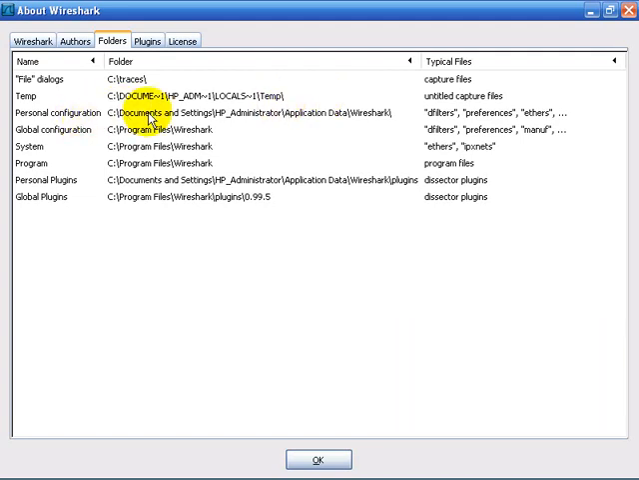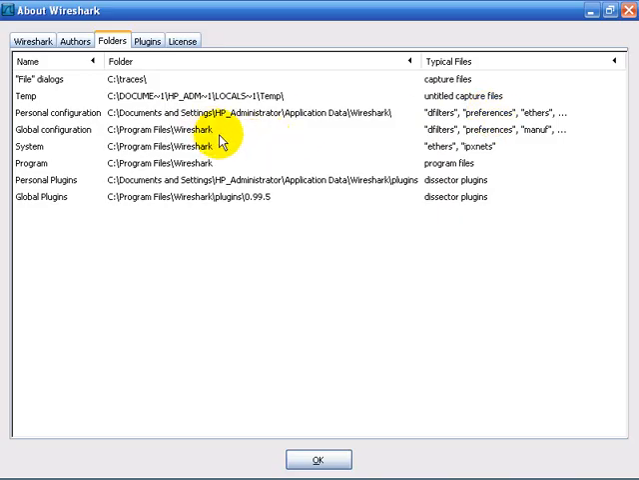Now the personal configuration information will be listed here as well, and it doesn't matter whatever operating system you're running on, you'll be able to get this information through Help and then clicking on Folders. The personal information would contain things such as my personal display filters that I added to Wireshark, my personal preference choices, things like that.